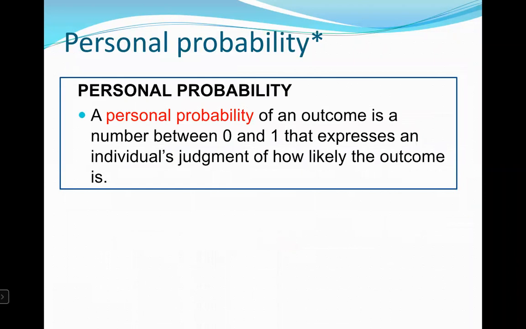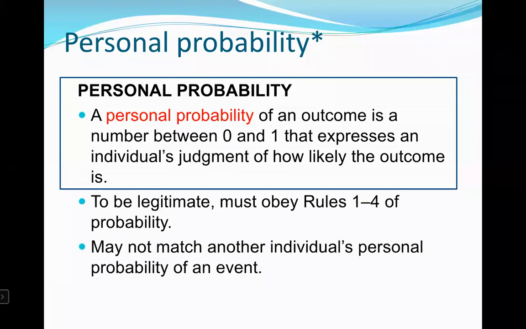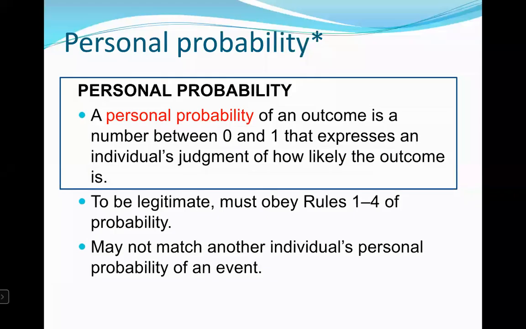Personal probability. A personal probability of an outcome is a number between 0 and 1 that expresses an individual's judgment on how likely the outcome is. To be legitimate, it must obey rules 1 through 4 of probability. It may not match another individual's personal probability of an event. So personal probabilities, to be legitimate, have to follow the same exact rules, but they're actually an individual's judgment of how likely an outcome is. So interesting.